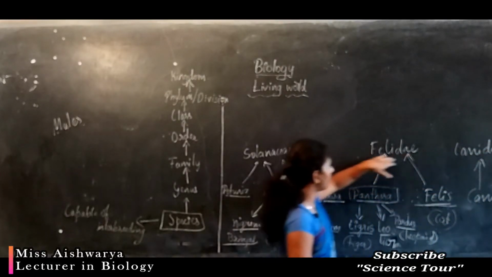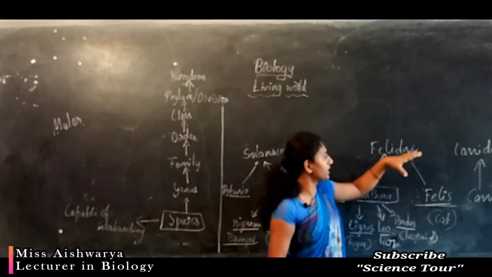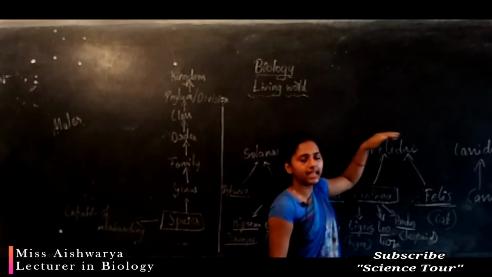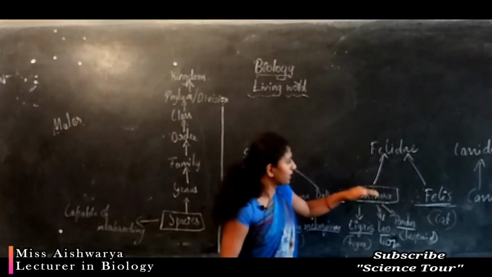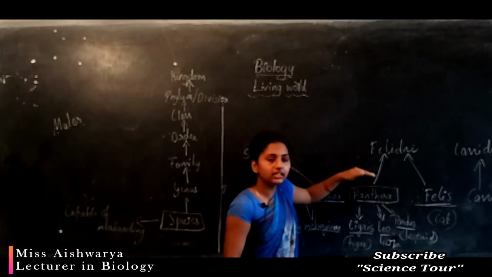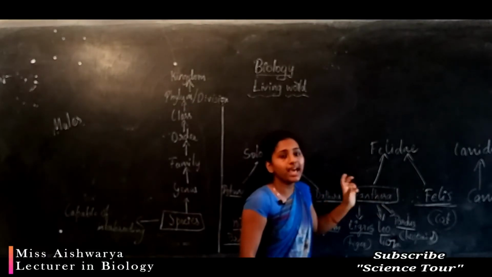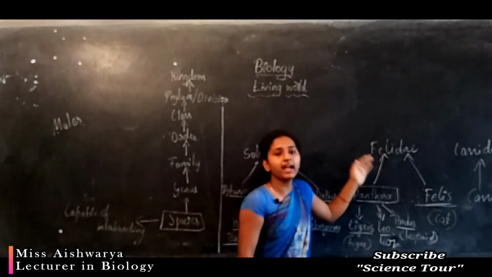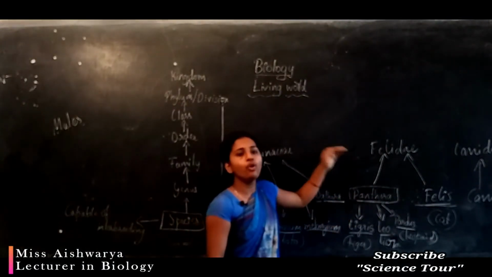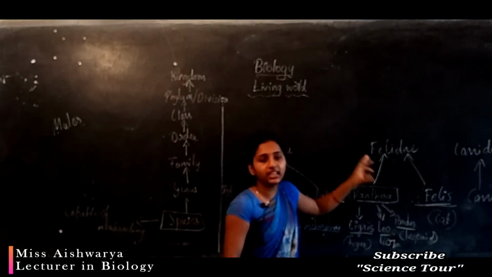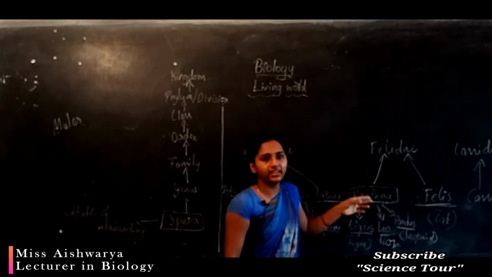So these are the families, a group of genus which forms a higher category, that we'll call a family. As the level of the category increases, the similarity between the organisms decreases. Remember, if we go for a higher category and see the characters between two organisms, the similarity will decrease.